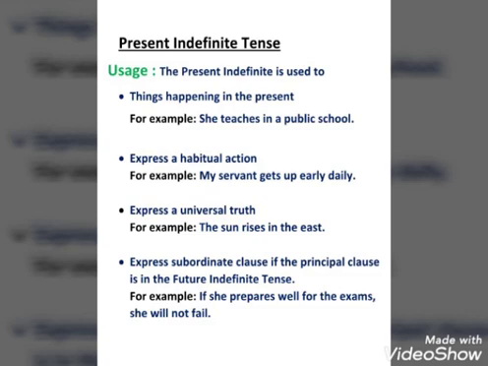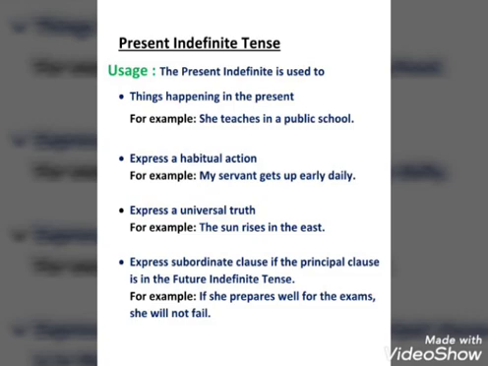Next, it is used to express a subordinate clause if the principal clause is in the future indefinite tense. You have not read conditional sentences yet. I will teach you these conditional sentences later in another video, but here I am explaining that whenever you are using conditional sentences, there is one condition, that is future condition.